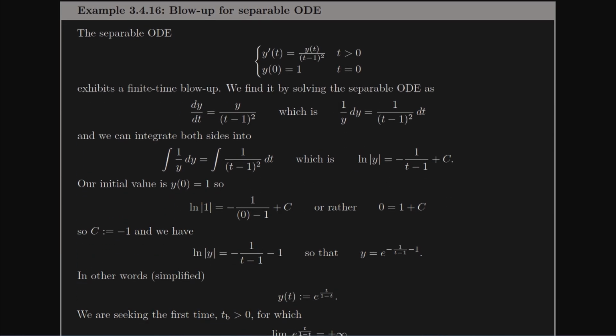We've also got an example of a blow-up for a separable ODE. We're getting practice with all of our dynamics here. So here's a separable ODE. And if we want to solve our separable ODE, we can do our step-by-step method, which basically says in the first step, I'm replacing y prime with dy dt, and I'm replacing y of t with just y. And then I'm going to solve for every term with a y on the left, which means I'm going to divide both sides by y to get 1 over y dy.